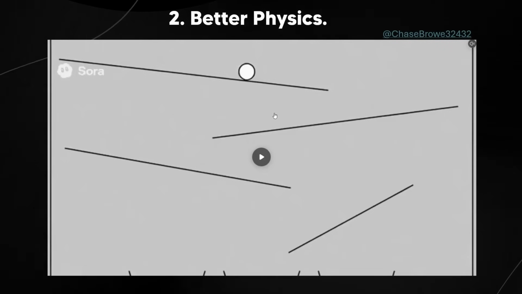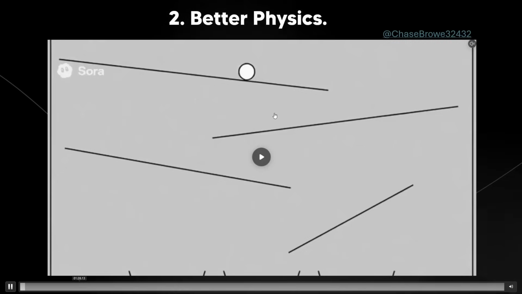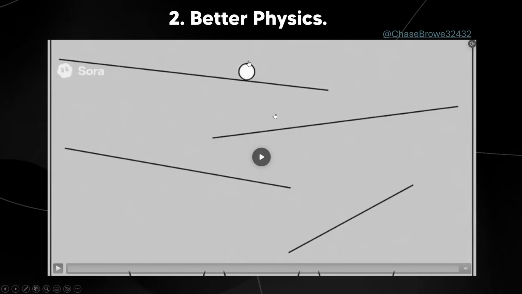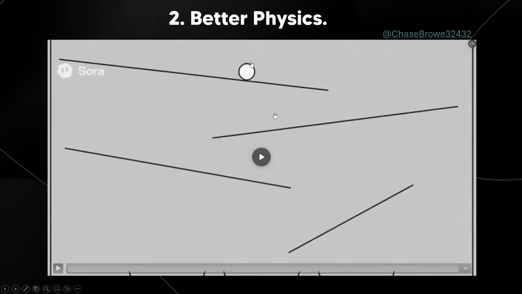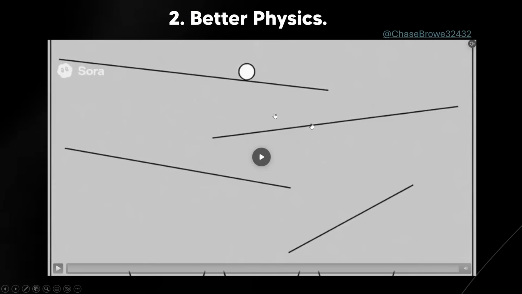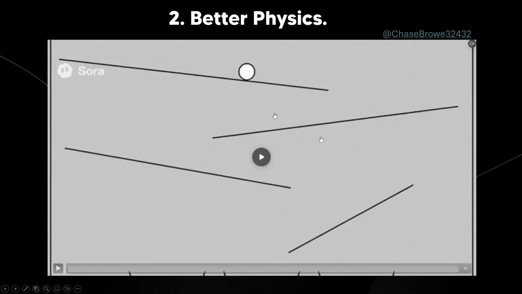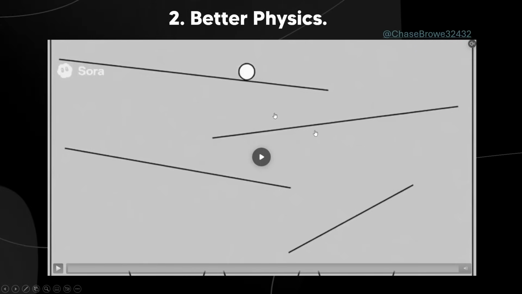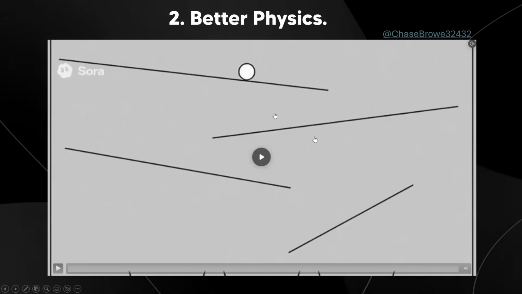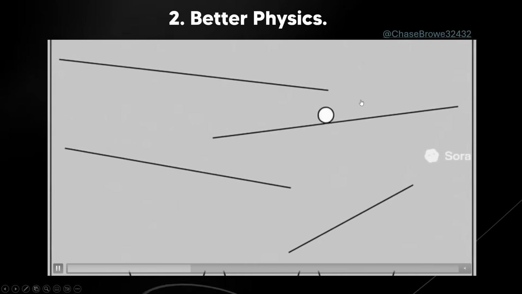Now, at number 2, we got better physics. So I have something from Chase Brow 3232, and this is pretty crazy. So if you aren't familiar with this diagram, this is what you would see sometimes on IQ tests. I'm pretty sure there's some test online out there where you can see this, and it usually asks, which cup does the ball fall into. But what we can see here, and I'm going to show you guys in just a moment, comparing Sora 2 to Sora and Veo 3, is that the physics on this are actually pretty good.